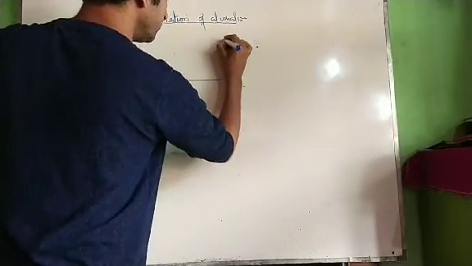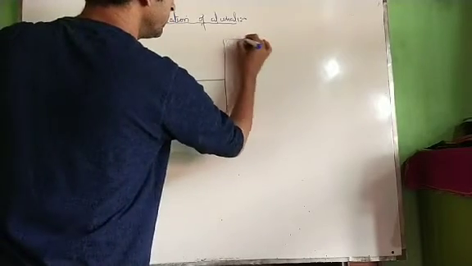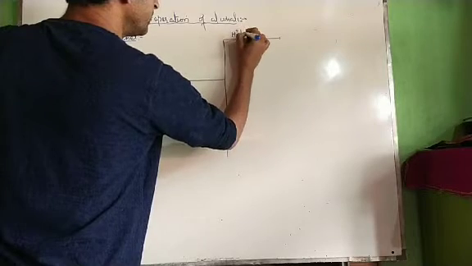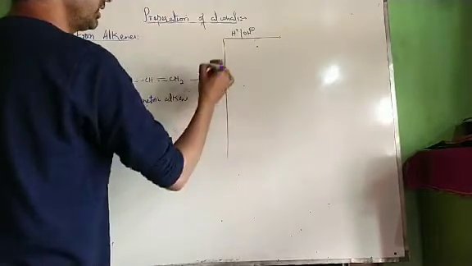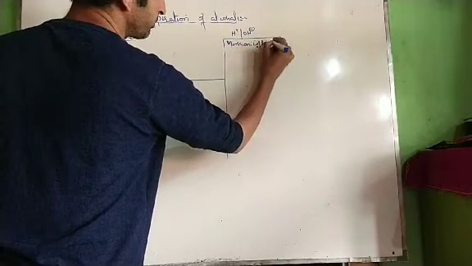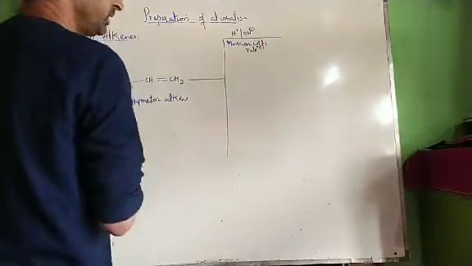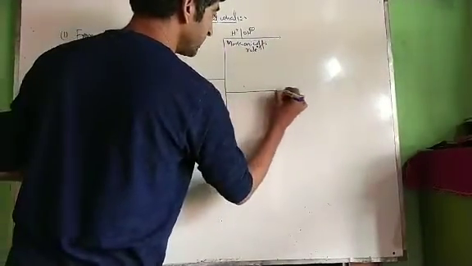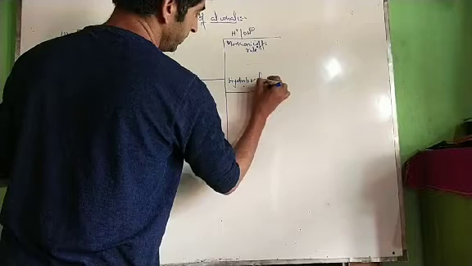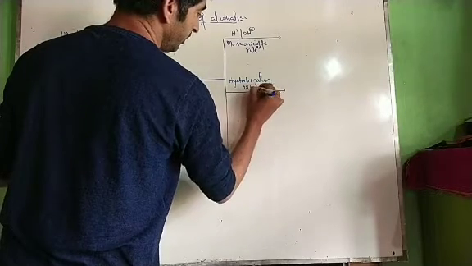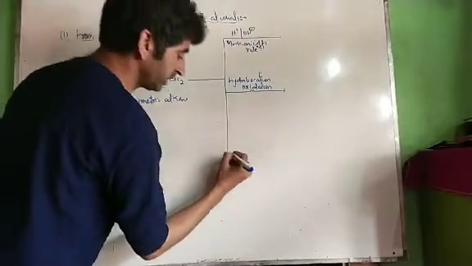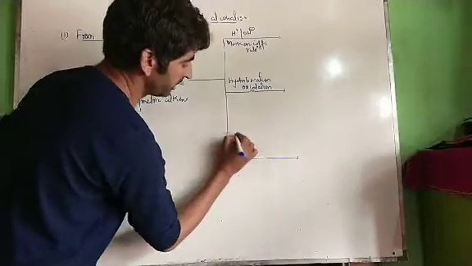There are three important methods. One is addition of water. Addition of water means we add H positive and OH negative ions. It follows Markovnikov's rule. How it follows, we will discuss in its mechanism. Number two is hydroboration oxidation. The hydroboration oxidation method is more important for competitive exams. Number three is oxymercuration demercuration.